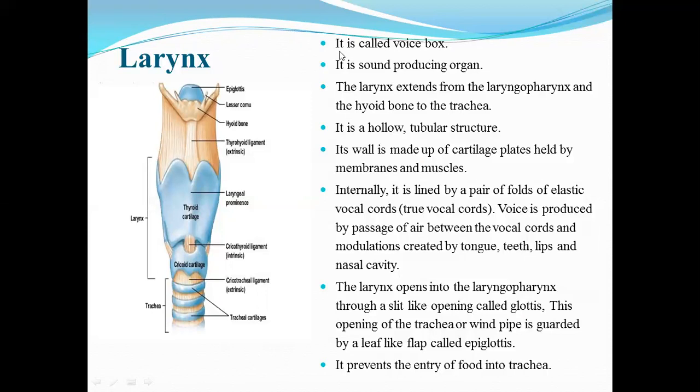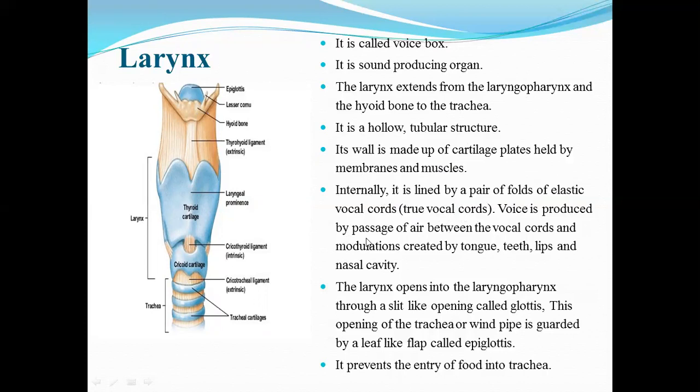Larynx. It is called the voice box. It is a sound producing organ. The larynx extends from the laryngopharynx and the hyoid bone to the trachea. This is the hyoid bone. It is a hollow tubular structure. Its wall is made up of cartilage plates held by membranes and muscles. Internally, it is lined by a pair of folds of elastic vocal cords. It's called the true vocal cords.